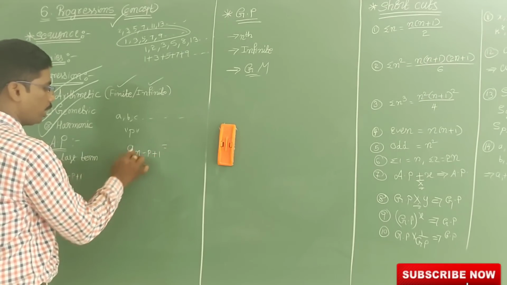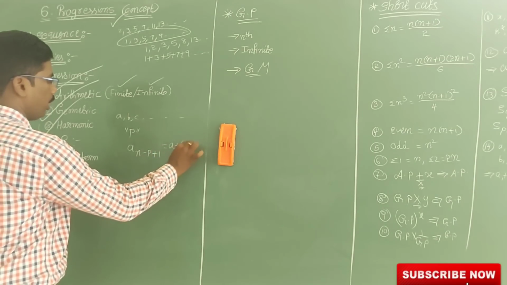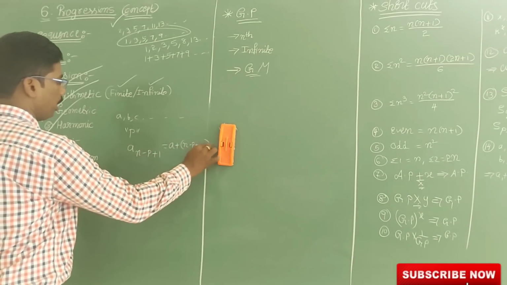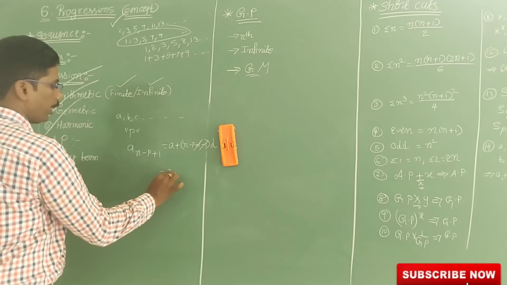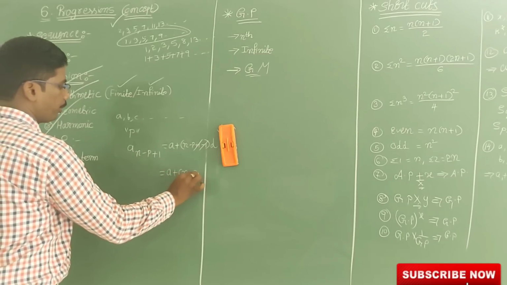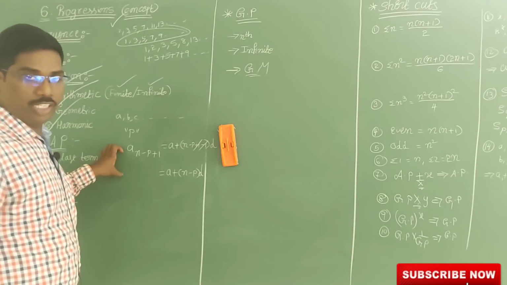If you think this is An, then A plus n minus P plus 1 minus 1 into D. Minus 1 plus 1 cancel, then you will get A plus n minus P into D. So this is the formula. I will explain this very clearly for you.